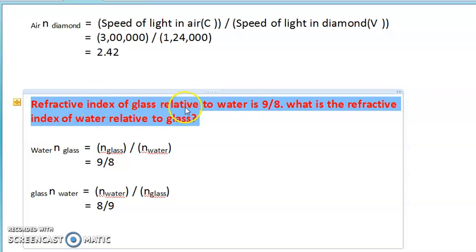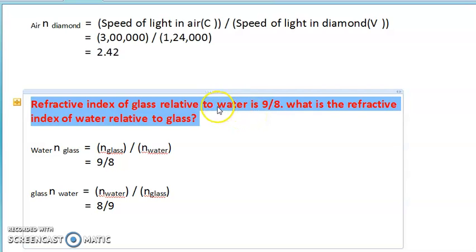If they have given relative to or with respect to, we need to consider it as a relative refractive index itself. Out of a complex word, they just shortened it to refractive index. But if they mention only the refractive index of the glass, we need to take n equals c by v. If they mention relative to some other material, we need to consider it as a relative refractive index.